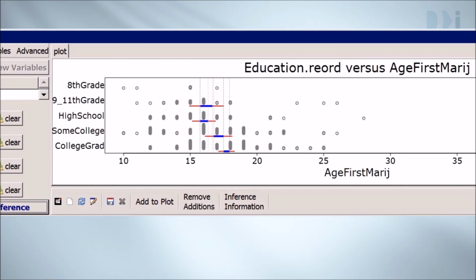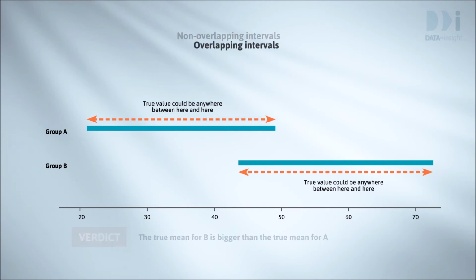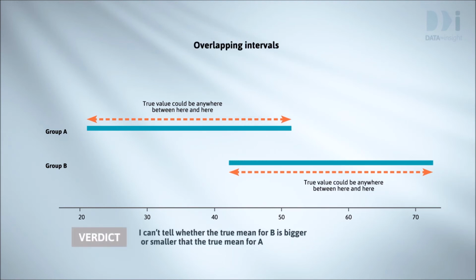If we want to compare means visually in a way that has the same error rate, it turns out that we should use shorter intervals. These shorter intervals are the thick blue lines, inside the red lines, which Insight calls comparison intervals. How they're calculated is beyond this course. So when we're making comparisons and looking for overlap, we should use the intervals given by the thick blue lines. Then, if there's no overlap, it's obvious which group has the bigger true value. But if there is overlap, we can't tell which of the true values is larger. We'll work with just this for a while before doing anything more sophisticated.